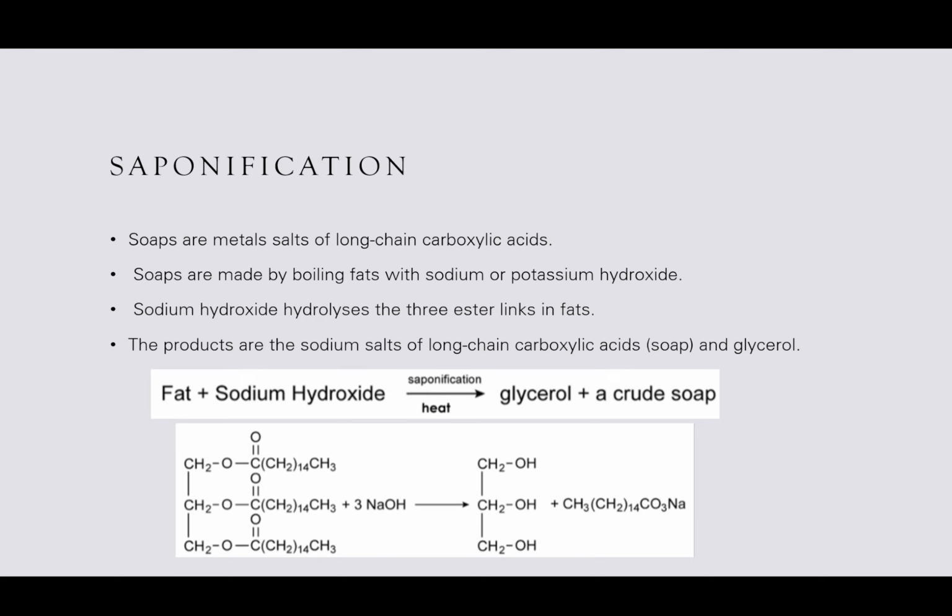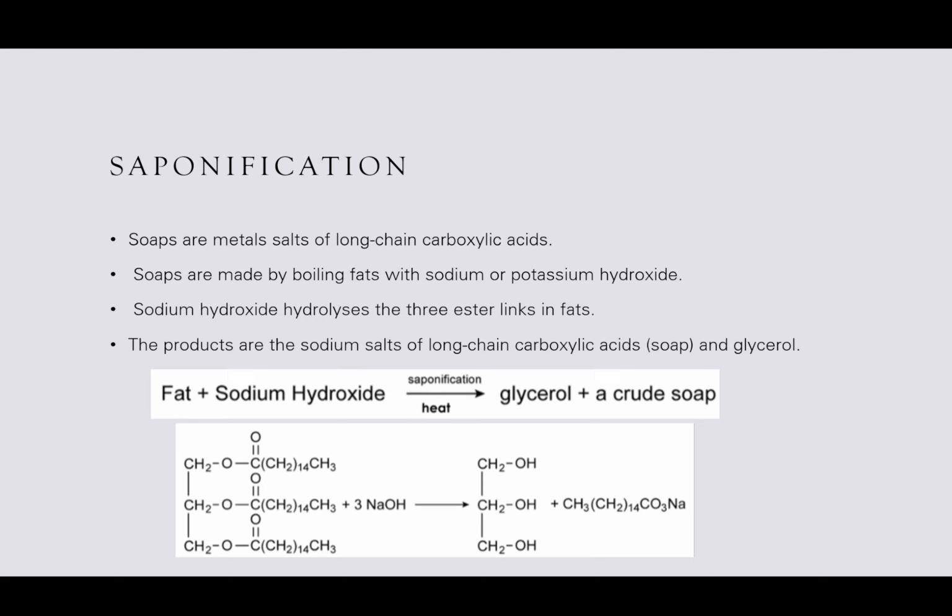Not the flavor of the soap, of course. Then we add potassium hydroxide if we want liquid soap, and sodium hydroxide if we want solid bar soap. So there are different types of soap. We have soft soaps and hard soaps.